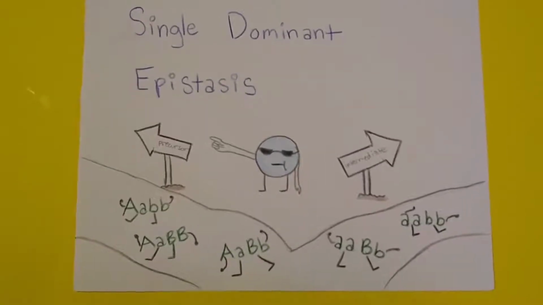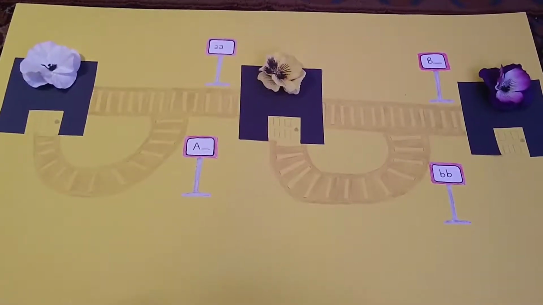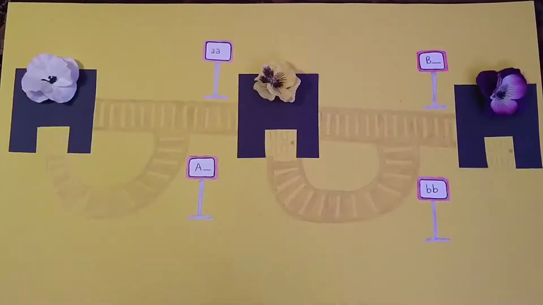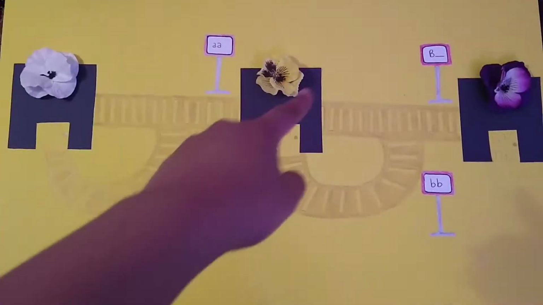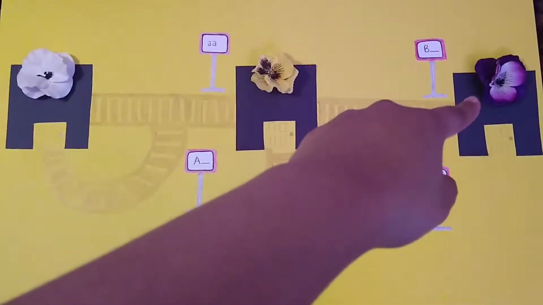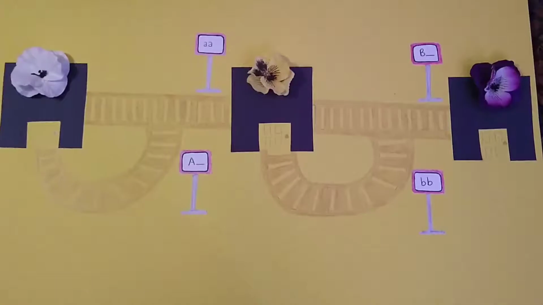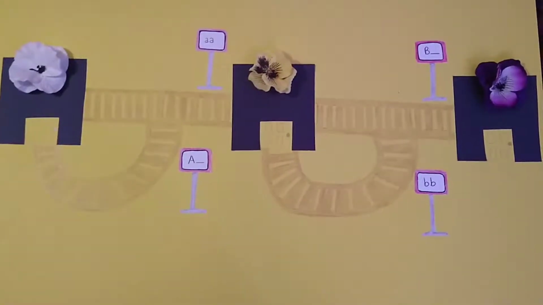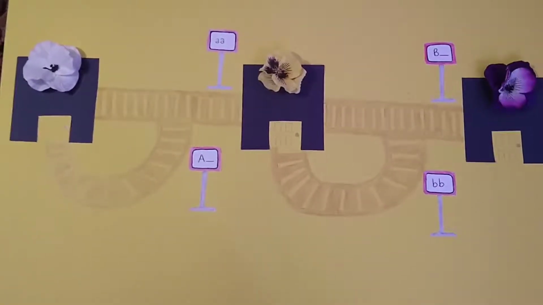In this video, I'm going to be using a hypothetical situation, which I'll call the train scenario, to better explain how this pathway works. In this pathway, I'll be using 3 different types of flowers: the white precursor, the yellow intermediate, and the purple end product. My 2 loci are the A alleles and the B alleles, with the dominant A allele being the one that masks the expression of the B alleles. In this case, we would say the dominant A allele is epistatic to the B alleles.